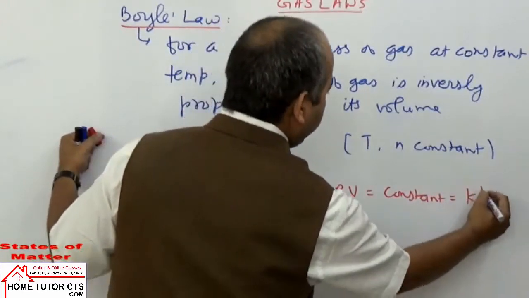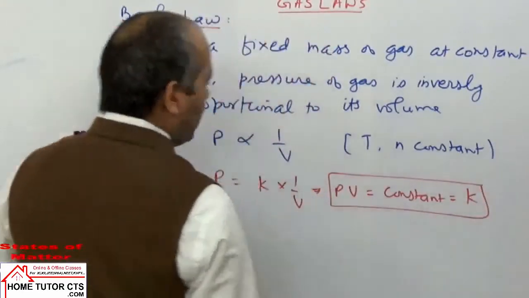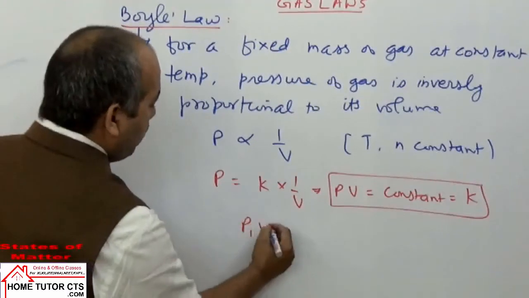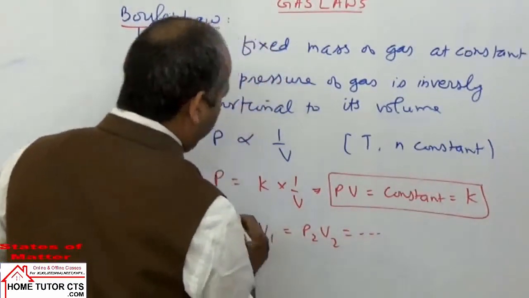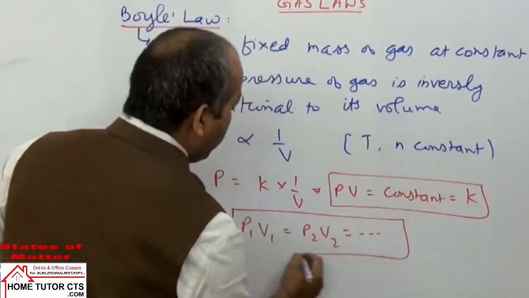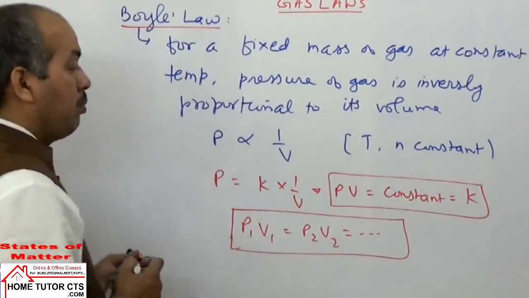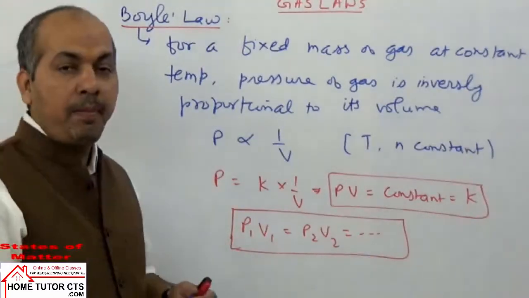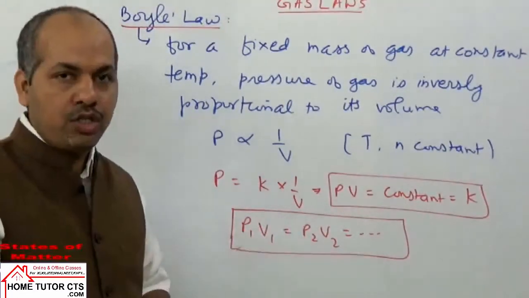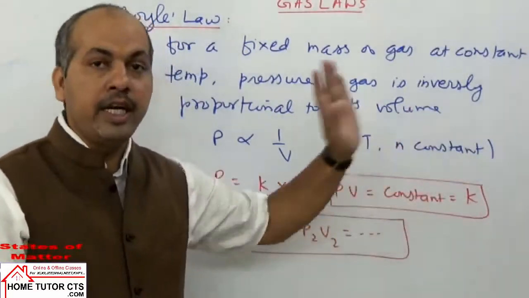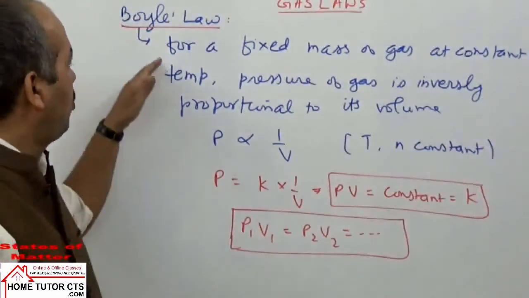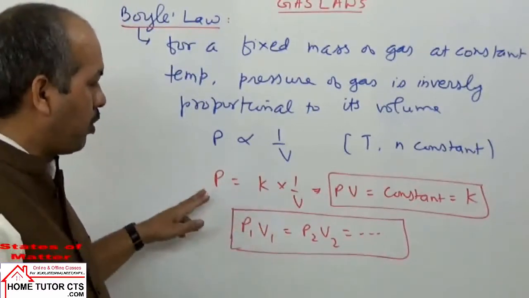or we can take K constant, or we can write the product P1 V1 is equal to P2 V2 and so on. In the condition of constant temperature and number of moles of the gas, the product of pressure into volume will remain constant. That is, P1 V1 is equal to P2 V2 is equal to P3 V3 and so on. It is Boyle's law observation.